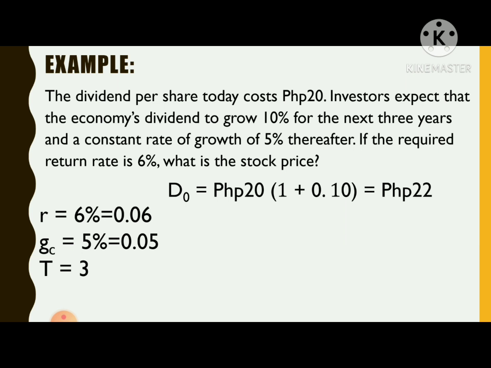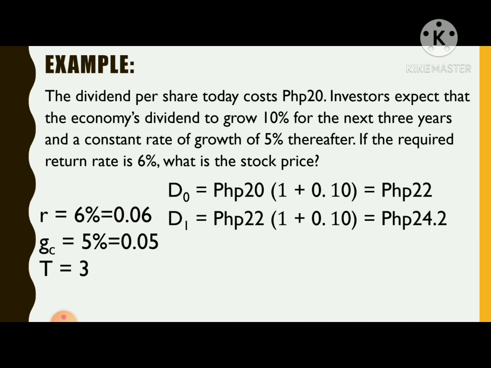Then how about for the dividend at the first year? So that is D sub 1 is equal to 22 Philippine peso. So that 22 Philippine peso came from the dividend at time 0. Then times 1 plus 0.10, that is equal to 24.2 Philippine peso.